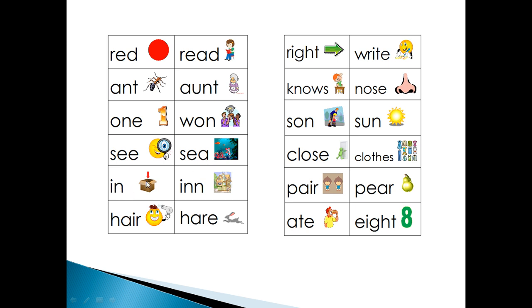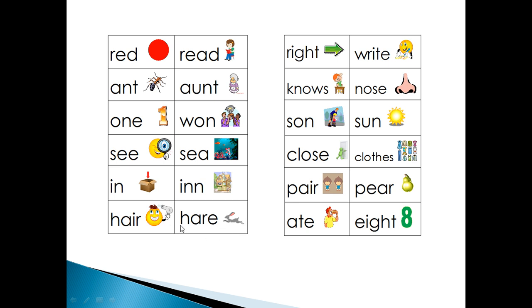Next one is in. Something is inside the basket. So I-N. This is also in, I-double-N. Inn means a hotel. Next one is hair. H-A-I-R. Haircut.